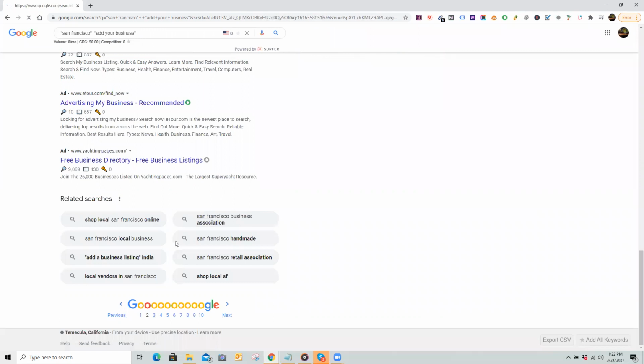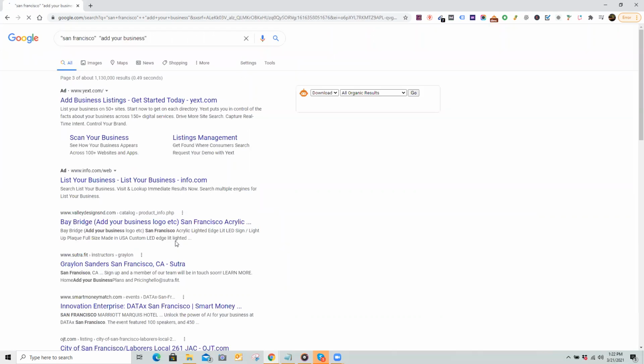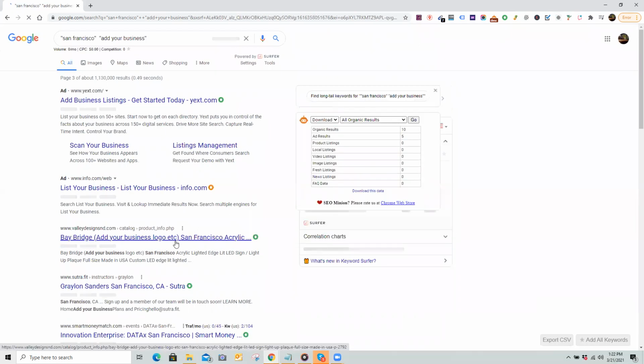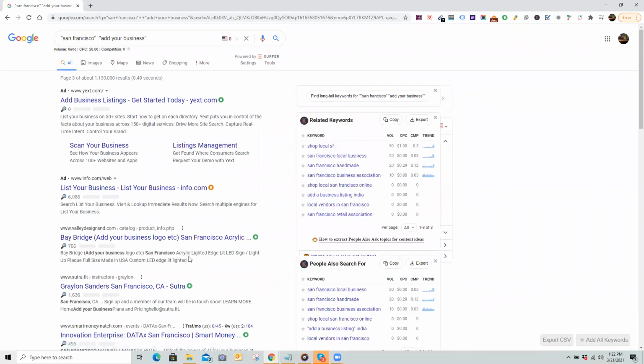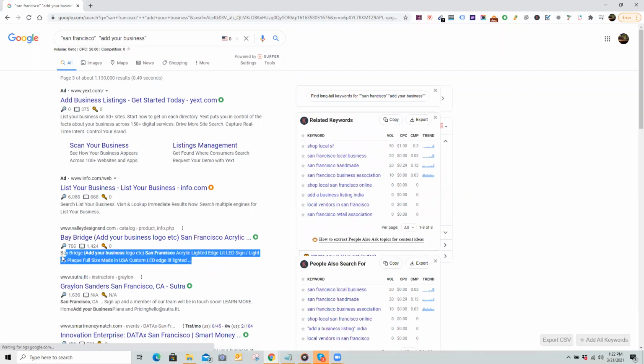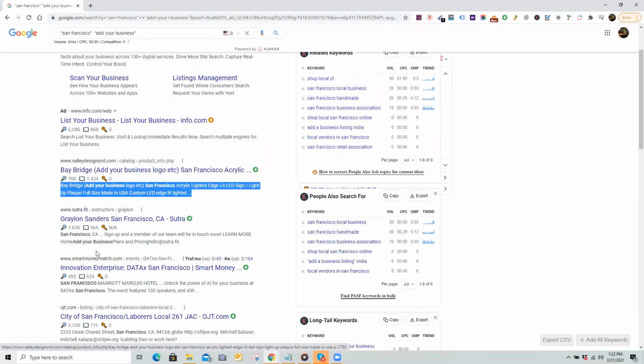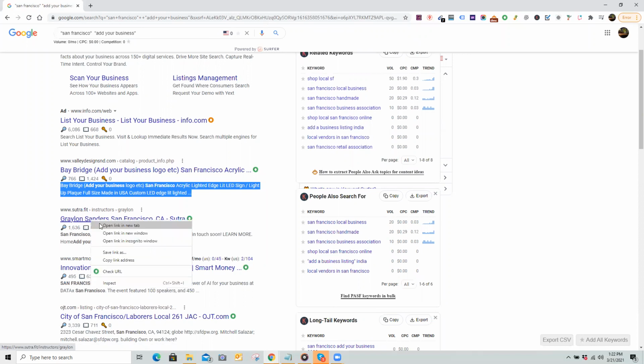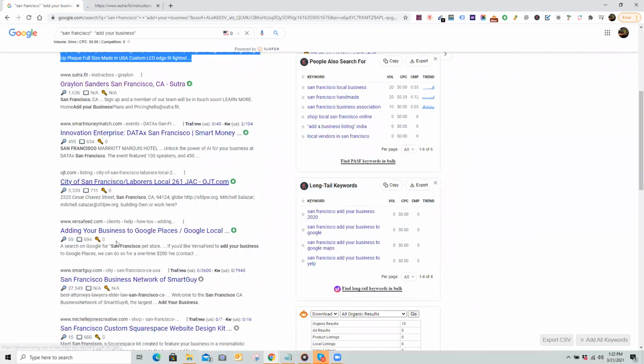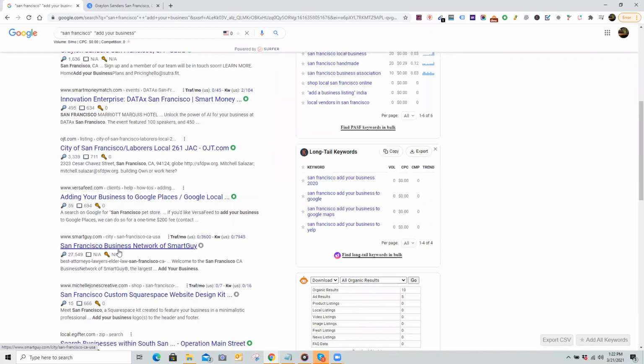So the key thing with this is you want to look for something that either has San Francisco in the title, like you saw before, or something that is basically a local directory. When you click on the site, you'll know really quick. Add your business logo, etc. Bay Bridge. No, I don't want that one. Instructors. Let's take a look at this one. Add your business to Google Places. Let's take a look at this one.